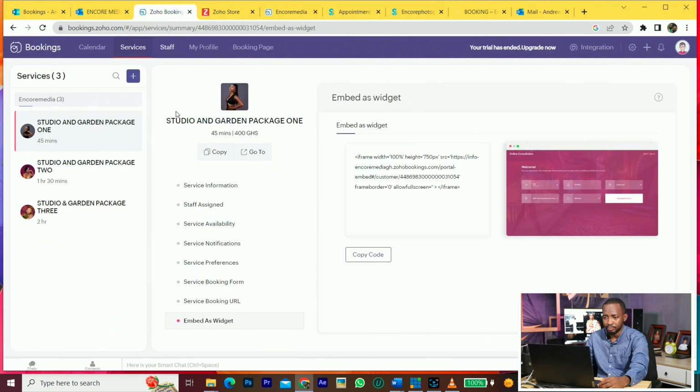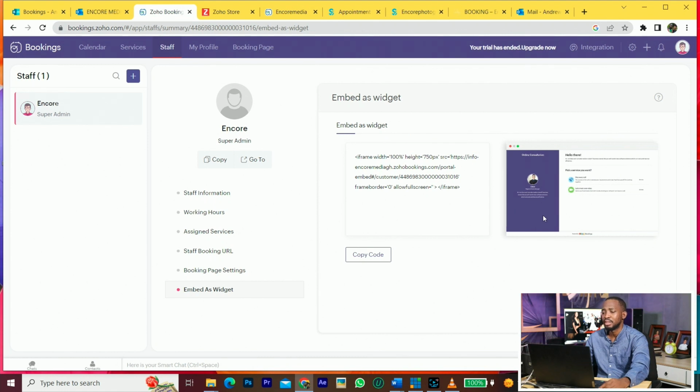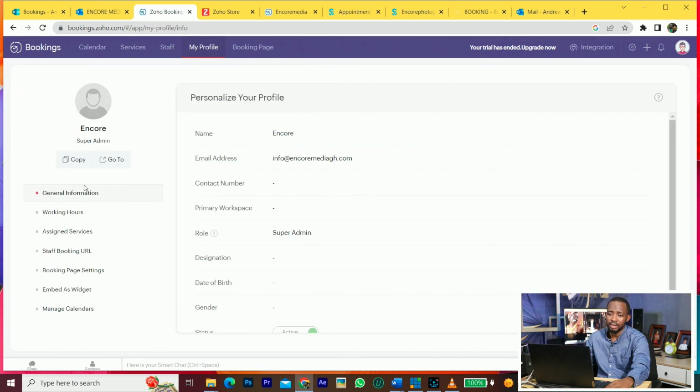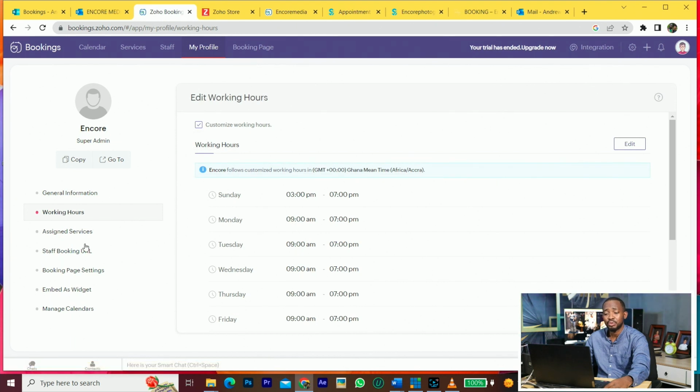Then you go to the staff, where you can even embed the staff. So these are how the staff are going to look. The person can directly go and say, I want to have an appointment with this person. So this is how the interface is going to look. Now the profile is the profile for the company. You can set your logo and your working hours. The working hours will be the general working hours for everybody. If you go to the staff, you can say the staff will be available for only this period. So you set working hours for staff, and you can assign services to a particular staff and all of that.